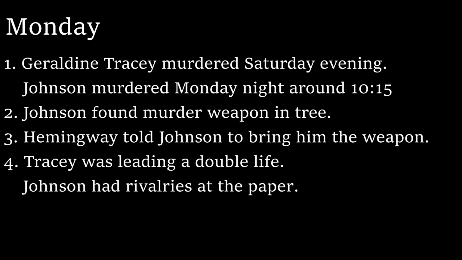4. Motives. Tracy was having an affair with another man, so she was possibly killed by her angry husband. Johnson had rivalries with 2 different men at the paper. Oliver was upset that Johnson got the Jumbles case over him, and also Johnson appears to have been interested in Oliver's girlfriend, Blackwood. We don't know what Redmond's problem with Johnson was yet. 5. Tomorrow at 11 there will be an inquest into the Jumbles murder, and hopefully we'll find more clues there.